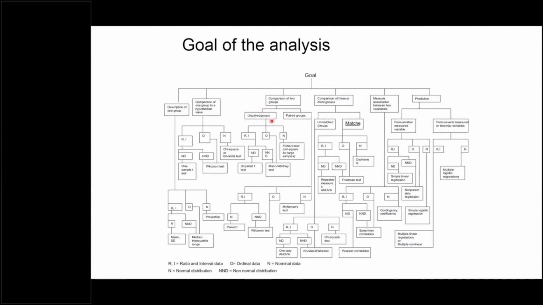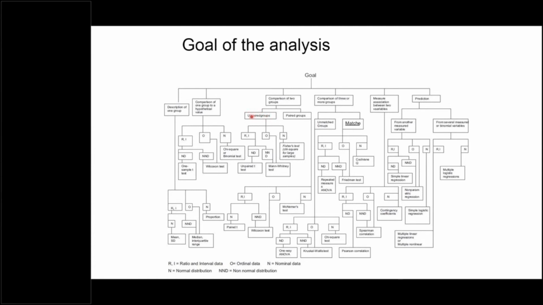While in the case of unpaired groups, these are 2 independent groups, and we are comparing both the groups with each other. So there is no time point. There may be a time point, of course, but these are 2 different groups. But in the case of paired groups, there is only one group, but 2 time points are compared. So in the case of unpaired groups, suppose you want to see the effect of some drug, and there are 2 groups. One is the drug group, the other is the placebo group. And after giving drug and placebo for 1 month, we want to compare some parameter. So that is an unpaired group.